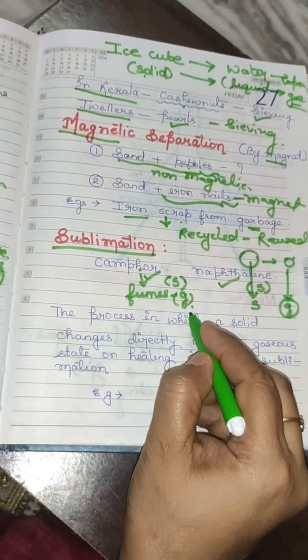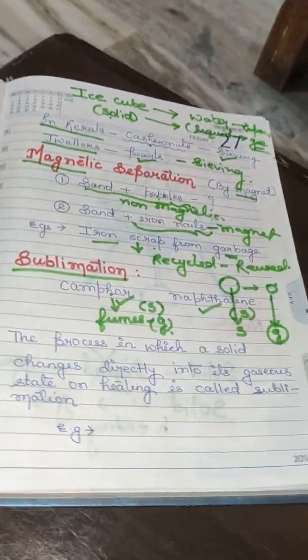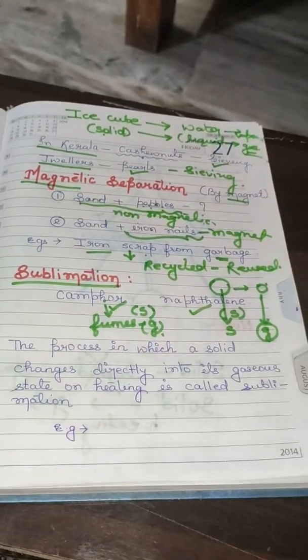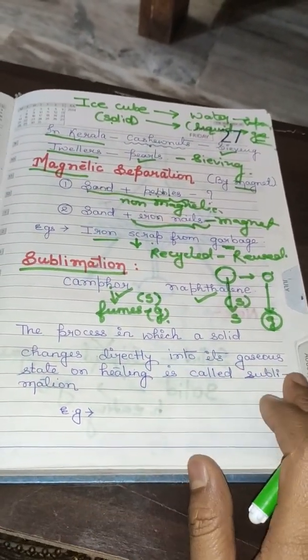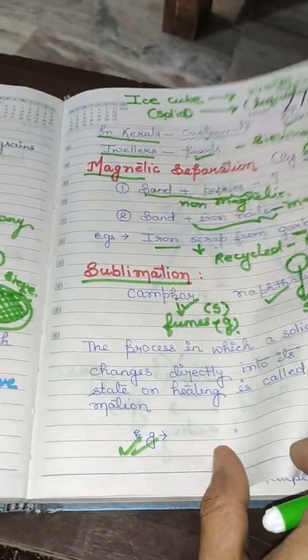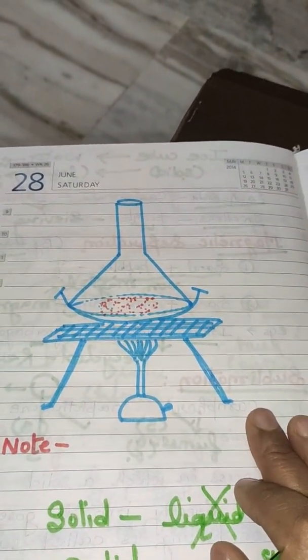The process in which a solid changes directly into its gaseous state on heating is called sublimation. Clear to you? The process in which a solid changes directly into its gaseous state on heating is called sublimation. Example I will tell you later on. First of all, try to understand from this diagram.